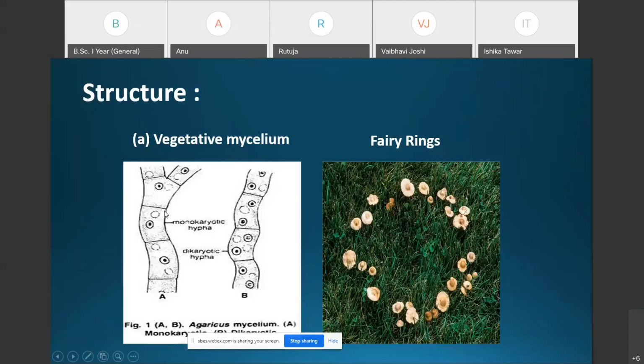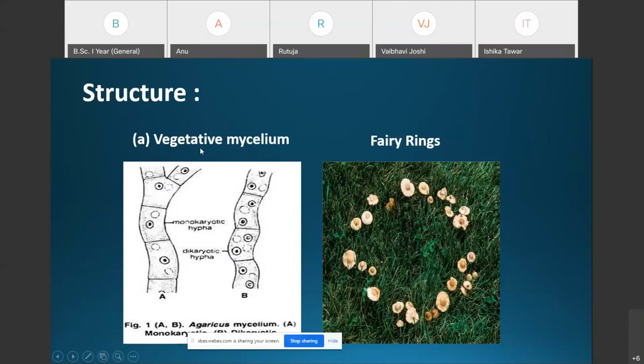Here you can see the vegetative mycelium. The most important thing regarding the vegetative mycelium is that it remains underground, buried in the soil, and it is of two types: the primary mycelium and the secondary mycelium.